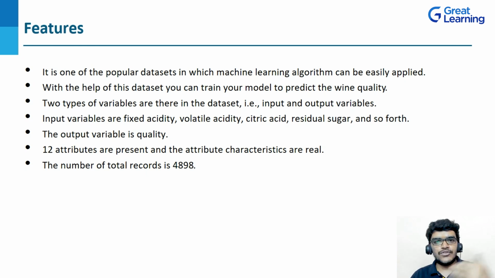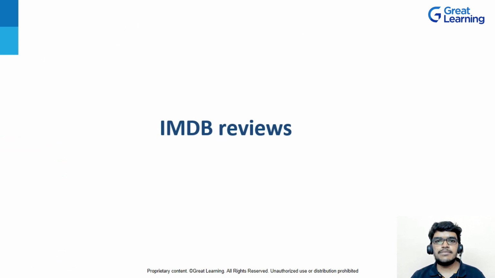Now, moving ahead, if you are talking about the number of rows, or the number of records, here we have 4,898, right? Also, both classification and regression approaches of machine learning can be used with the red wine quality dataset. So this is the basic idea about the red wine quality dataset. Now let's see what the IMDb review dataset is.